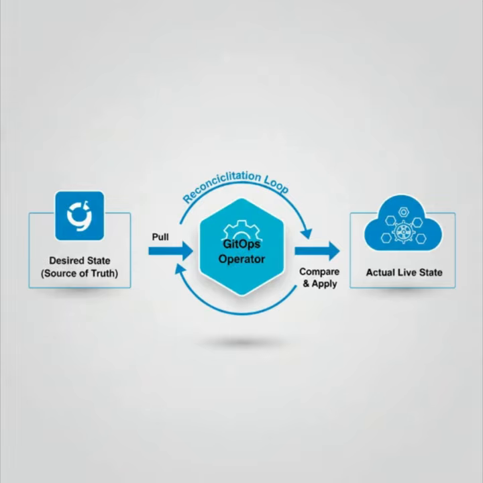If an engineer makes a manual out-of-band change using kubectl, the operator will detect this drift on its next cycle and revert it, enforcing the Git repository as the only source of truth. This pull model is also a significant security enhancement. The cluster's credentials never leave the cluster boundary. The operator pulls changes, eliminating the need for external systems to have administrative access.